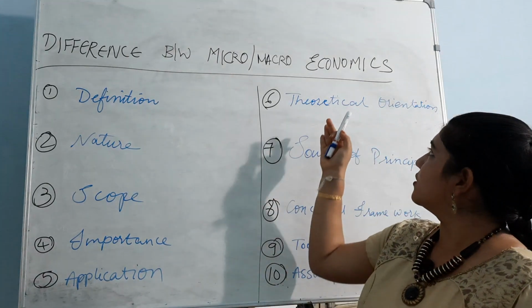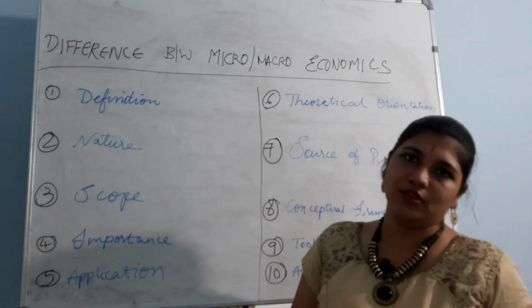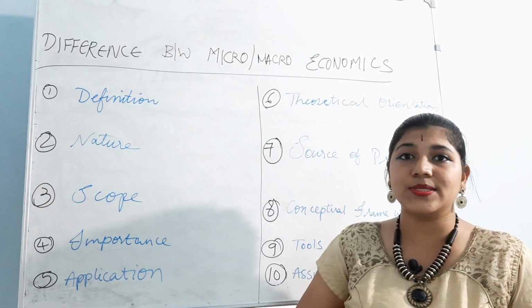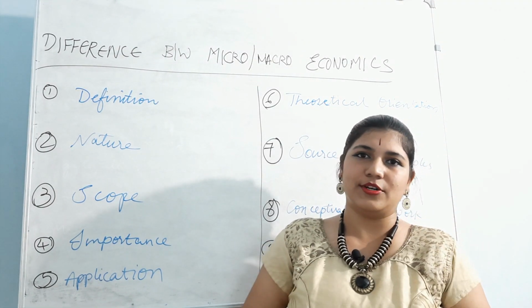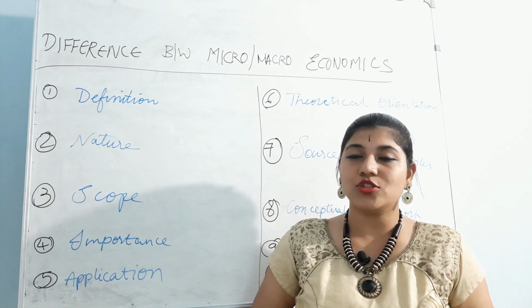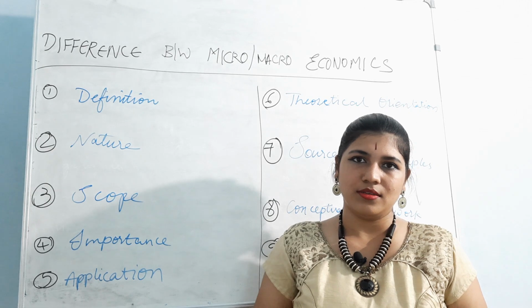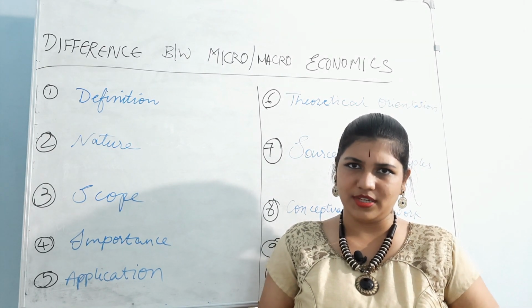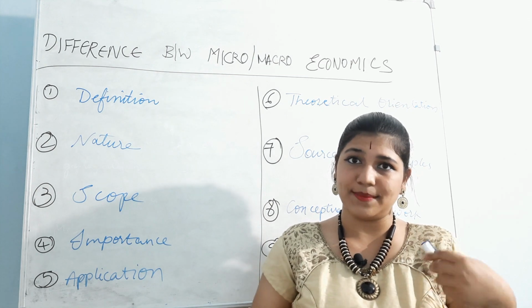And then theoretical orientation. Here microeconomics deals with distribution theories and economic theories. What are those distribution theories? Theory of demand, supply. We distribute the commodities, we supply the commodities.